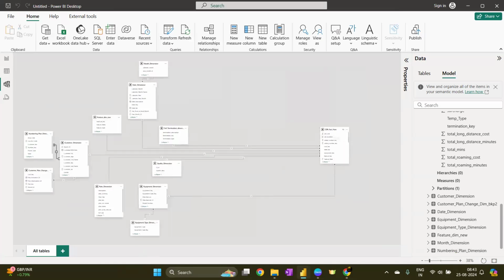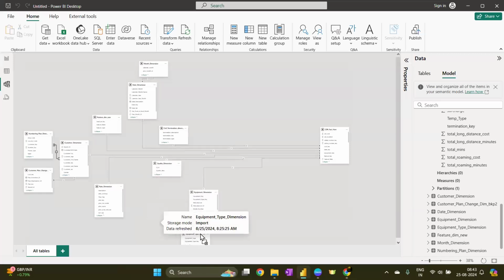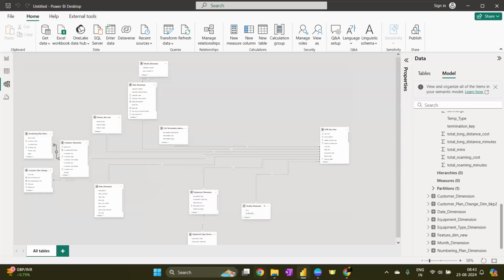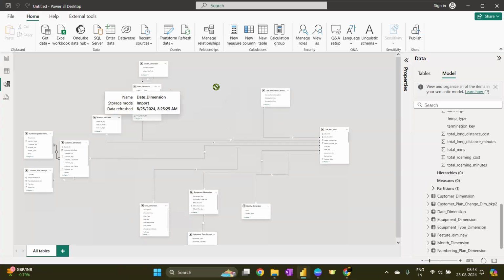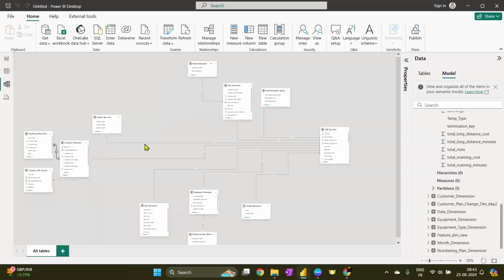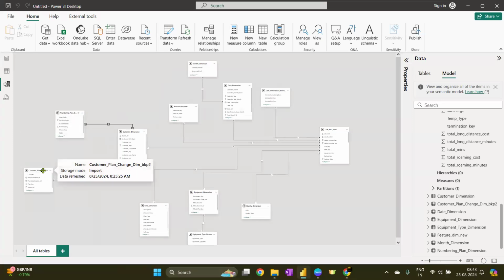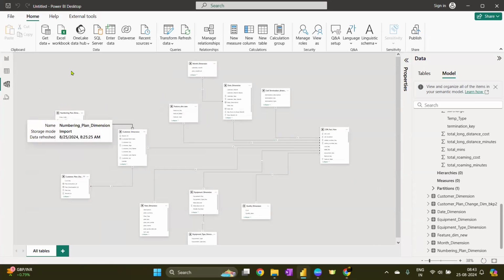This is my CDR fact new at the center. This is my equipment. Okay, equipment is connected, quality dimension is connected, rate dimension is connected, call termination is here, date dimension, month here, feature table, only customer table is there which is having two more branches. So which schema is this? What schema are we dealing with? Snowflake. Correct.